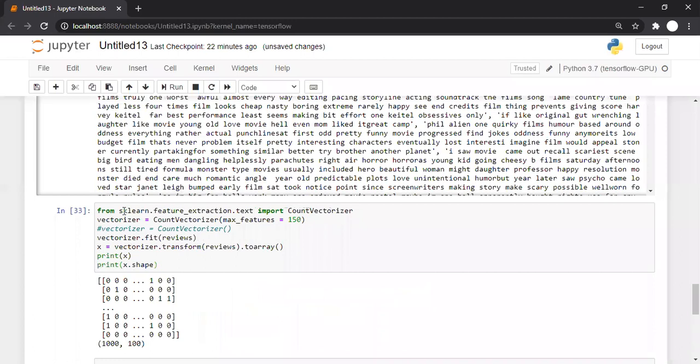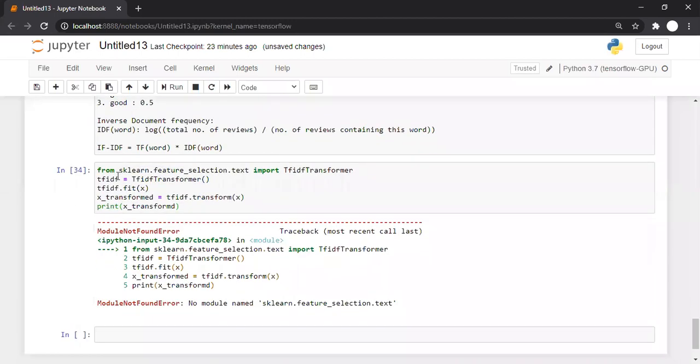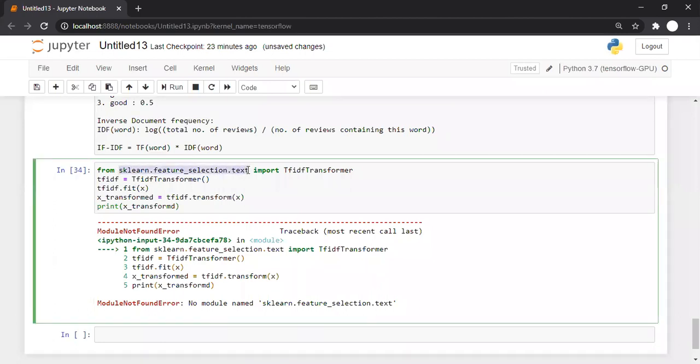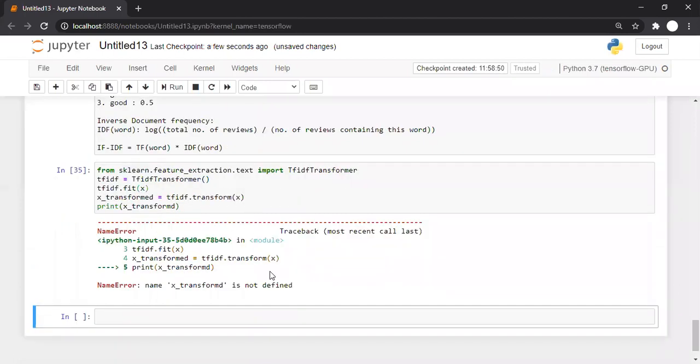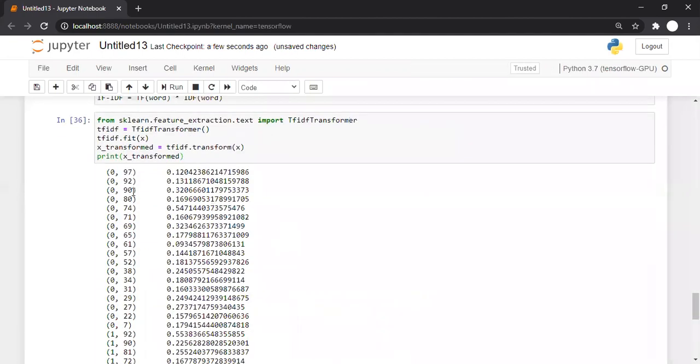I think I did some typing mistake. So let's copy paste this thing over here. One more copy paste, typing mistake. Yes.